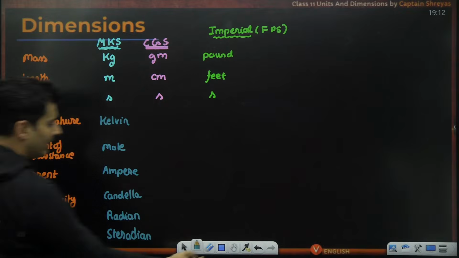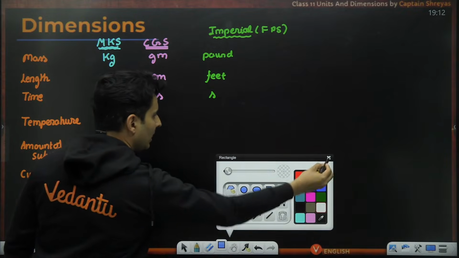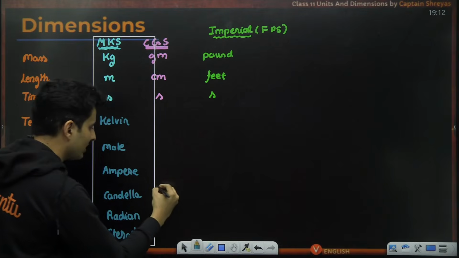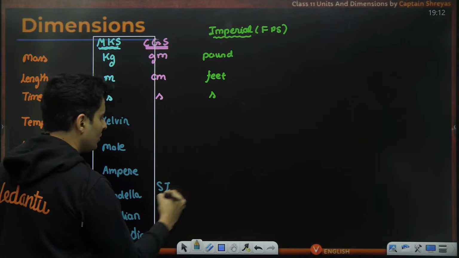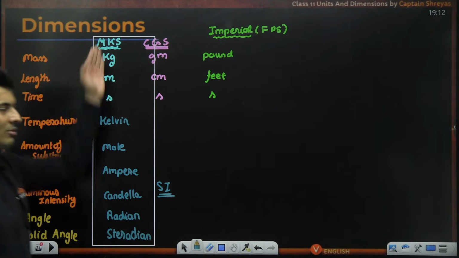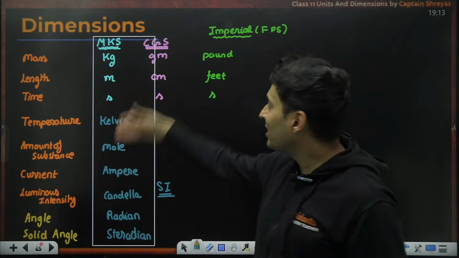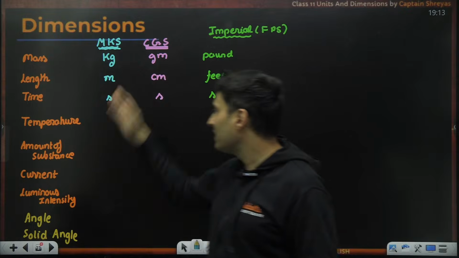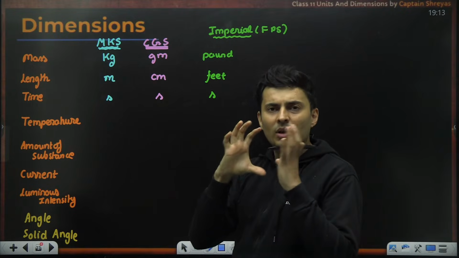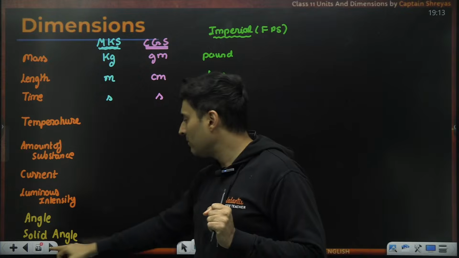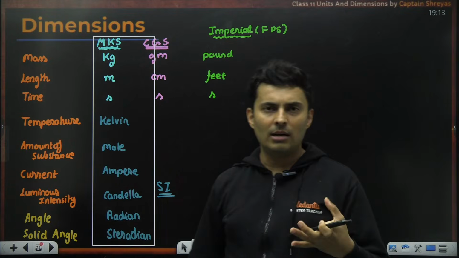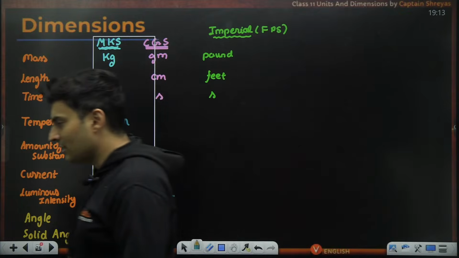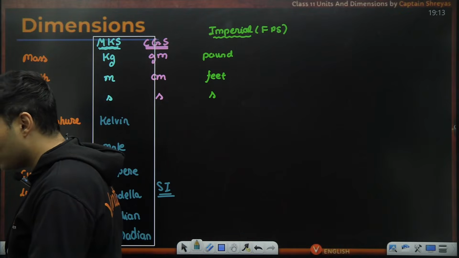This, when extended further to the other units, together was called the SI unit system. Okay, this was your system of units, that is the extension of MKS. So a lot of people get confused. What is the difference between MKS and SI? MKS is just a smaller set of SI. When you extend MKS to the other discovered fundamental units, that is just called your SI system of units. Is that right? All right, perfect.